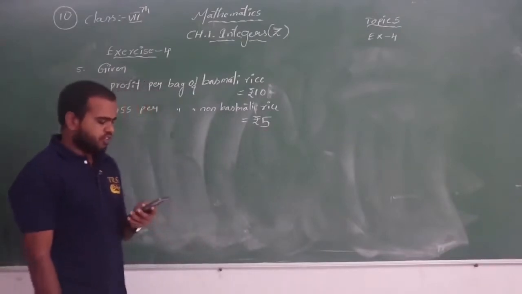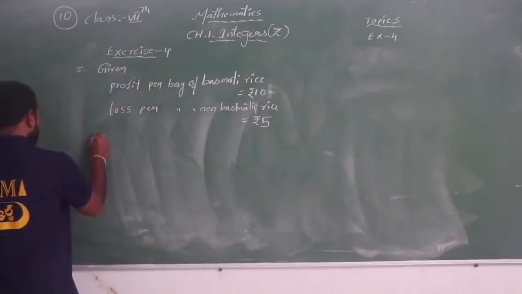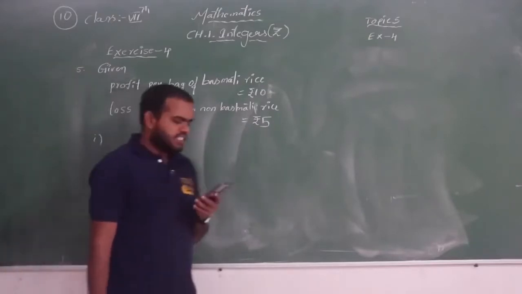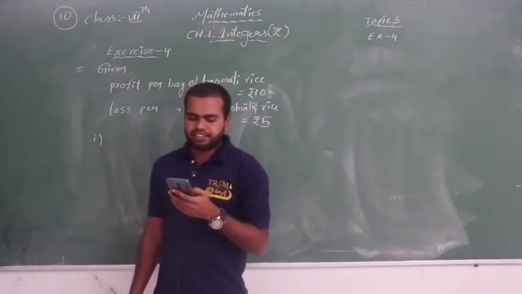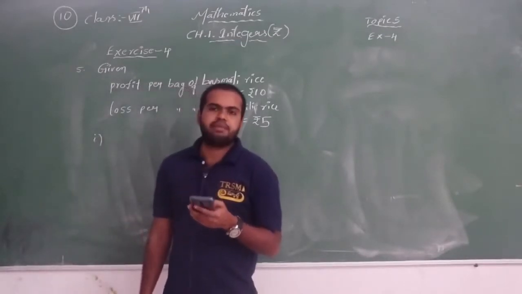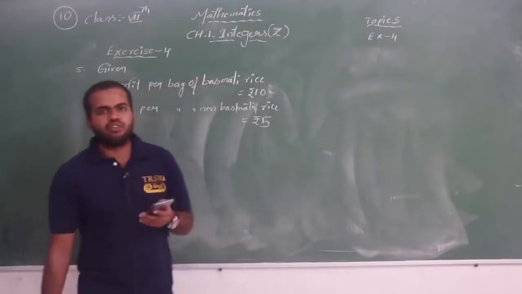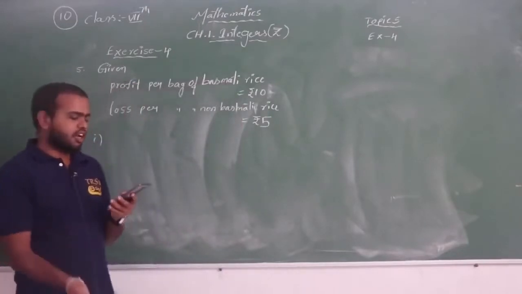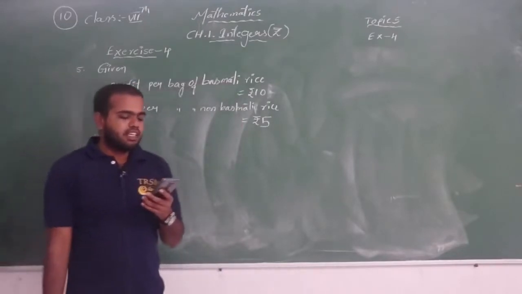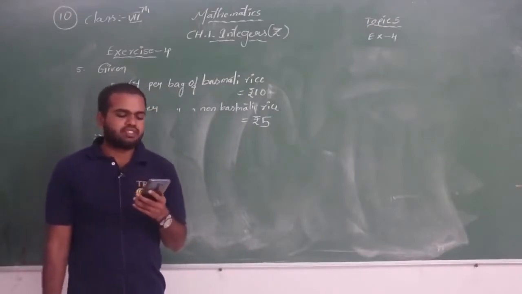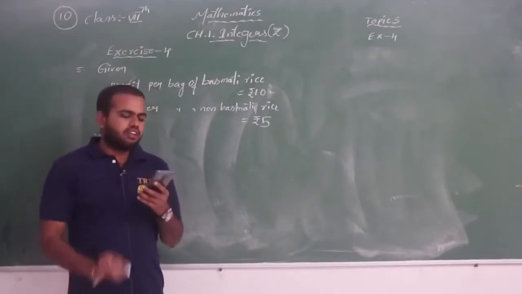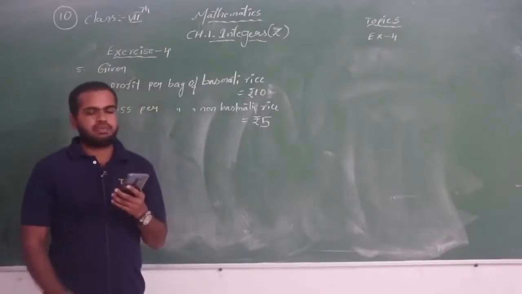Now see the first question. What is the question? He sells 3000 bags of basmati rice and 5000 bags of non-basmati rice in a month. So how many bags does he sell in a month? 3000 bags of basmati rice, 5000 bags of non-basmati rice.